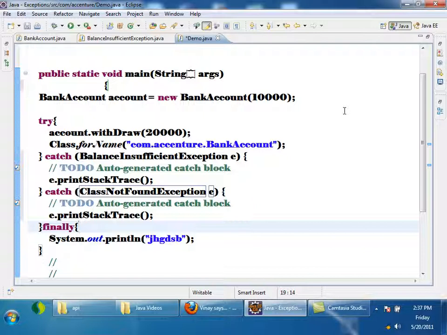And what is final? Final is a keyword. It can be used with a class; then the class cannot be inherited. If it is used with a method, the method cannot be overridden. If it is used with a variable, it is a constant. That's about the basics of exceptions. Any doubts in this?